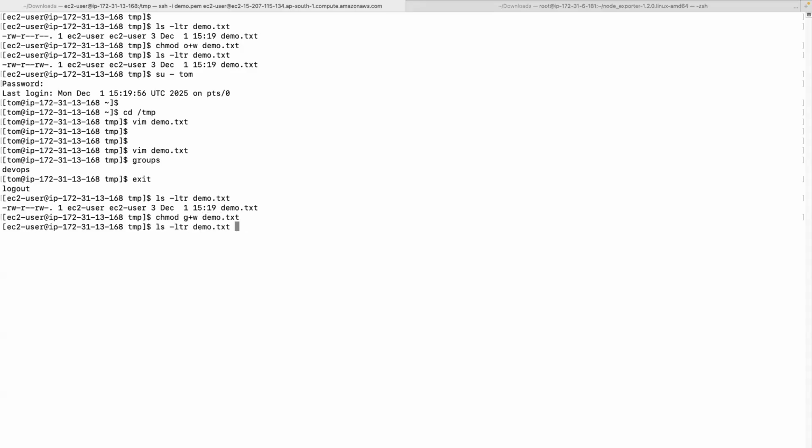Right? So that's how you add the permission. See, now everyone has got write. Suppose I want to remove the permission. chmod o minus w means for others, remove write permission.